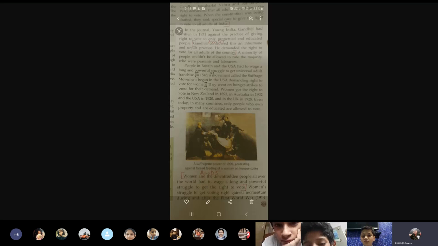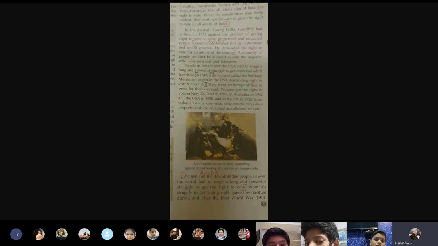See how pathetic it is. Now, the movement, which was known as suffrage movement, began in America, and the women were not given the right to vote at that time. The women were considered to be just looking after the household. They have got nothing to do with politics. But then strikes were held, people demanded justice, people stood for universal adult franchise. That means all should be given the right to vote. And it was very much later that the rights were given.